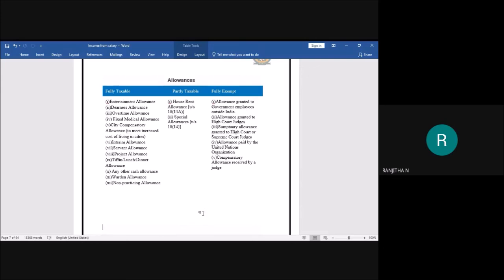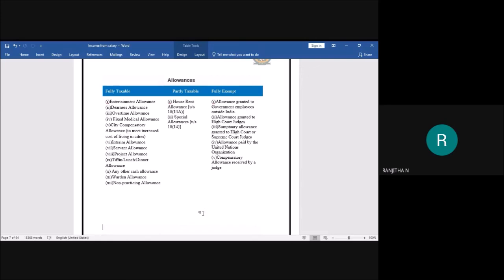See here, students, any allowances granted to government employees outside India. If you're giving any allowance for government employees who are working outside India, such allowances are fully exempted. Next, the allowances granted to High Court judges. If you're providing any allowances to the High Court judges, such allowances are also fully exempted.